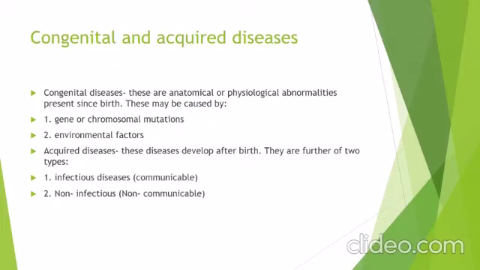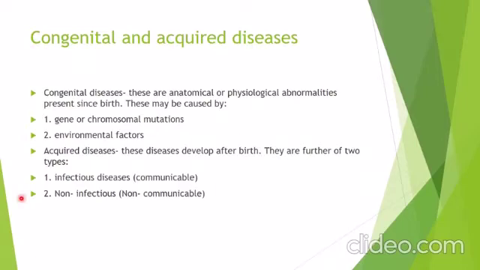Now, again, the second type of diseases are congenital and acquired diseases. On the basis of whether the disease occurs since birth or after birth, these may be broadly classified into two types, that is congenital disease and acquired disease.